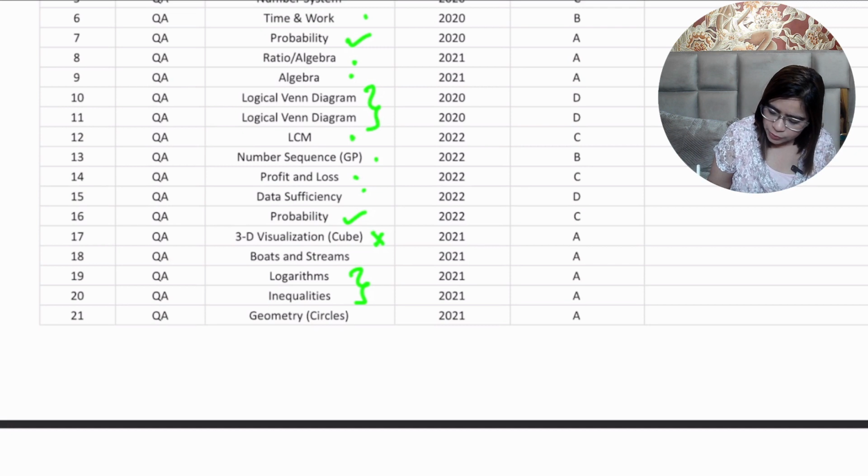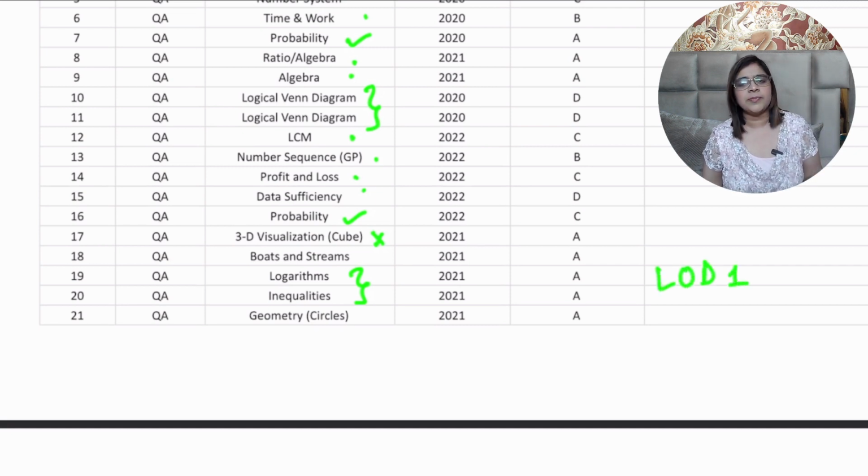So my students keep asking me, ma'am, can we just stop at LOD 1? Will it be sufficient? Not for all the topics, my dear friend. Very basic and genuine topics like time, speed, distance, algebra, geometry are common across all the MBA entrance examinations, and therefore the exam tries to keep itself a head up and gives you LOD 2 questions.